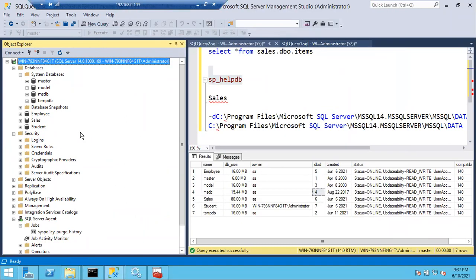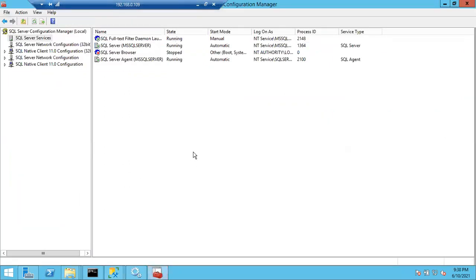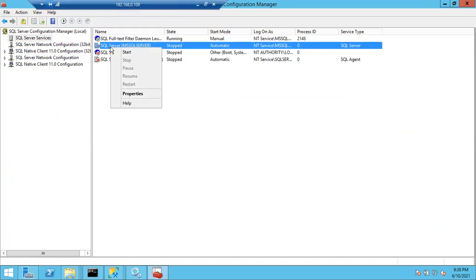Now can I start my SQL Server or not? You can see the status has changed to stopped state. Now can I start my SQL Server or not? Will my SQL Server be up and running properly, or will it throw any error?